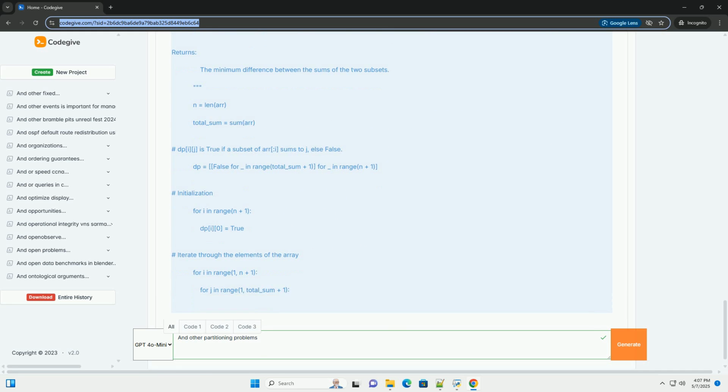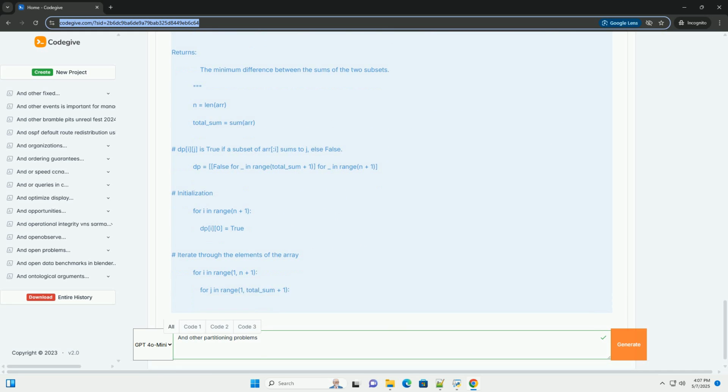3. Minimum difference subset sum. Description: given a set of integers, divide the set into two subsets such that the absolute difference between the sums of the two subsets is minimized. Approach: similar to the equal sum partition, we can use dynamic programming to solve this.